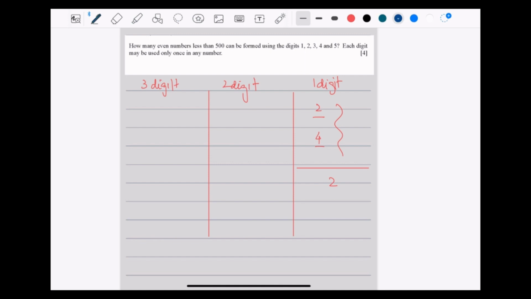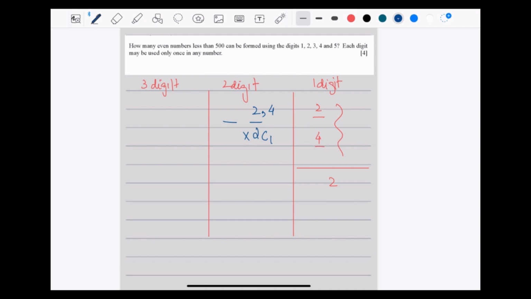Let's look at 2-digit numbers that are even. For it to be even, it can be 2 here or 4 here. If any one out of these two comes here, I'll write 2C1, out of these two I'm selecting 1.